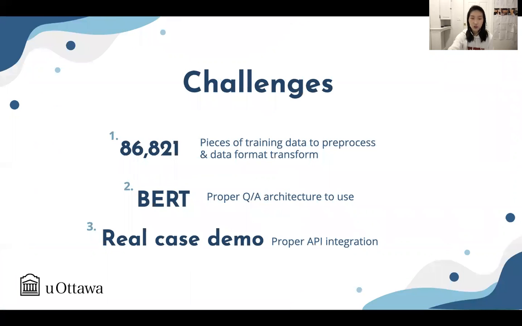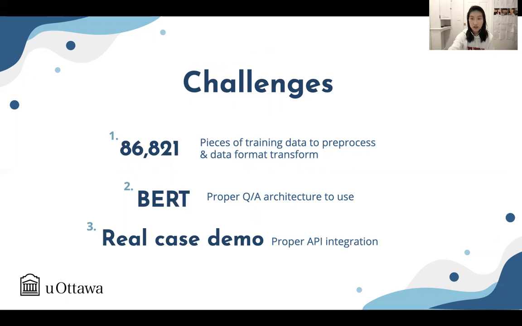After searching for information online, I find it is pretty challenging for our project. There are 3 points here. The first one is that I have a huge amount of data to deal with. That means it will take a lot of time to observe and pre-process the data. The second is that I need to find a suitable structure or model, and in this case, it's the BERT model.